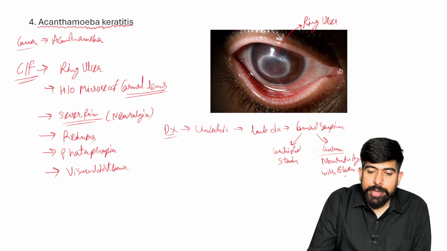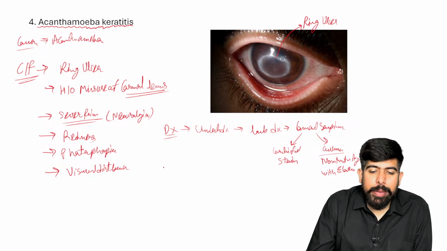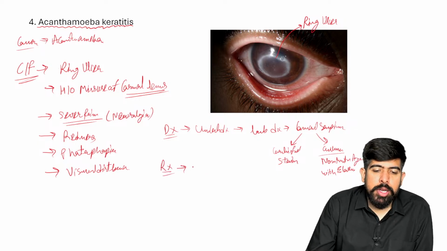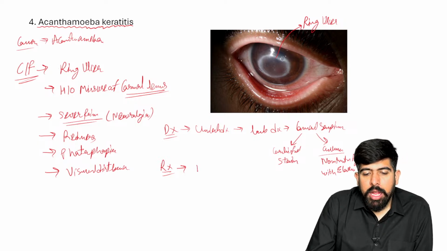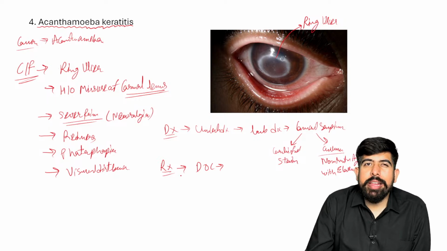Now, what should be in the treatment part? Of course, we give atropine, but what is the drug of choice?